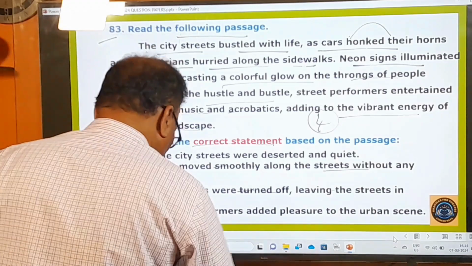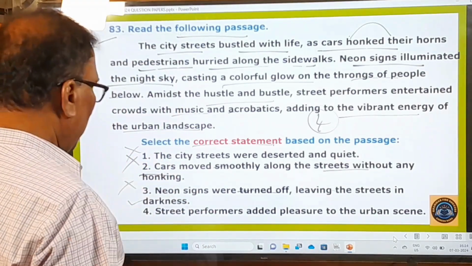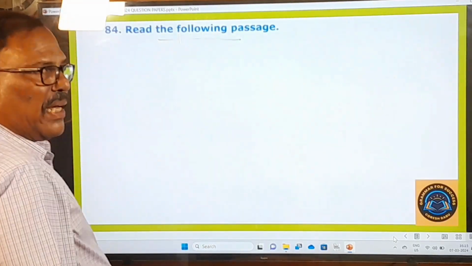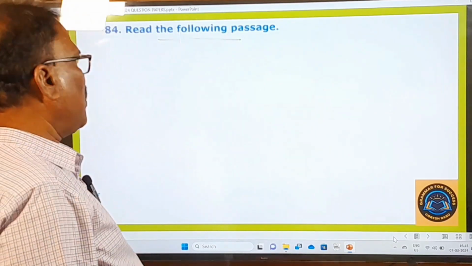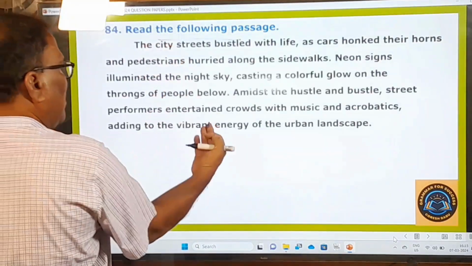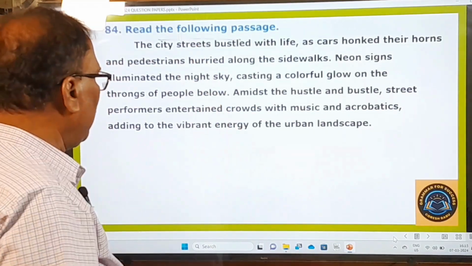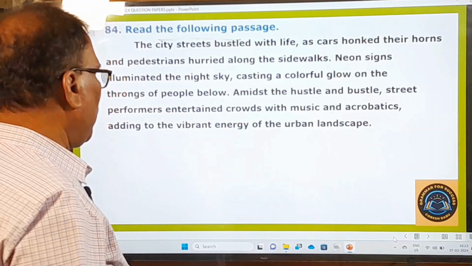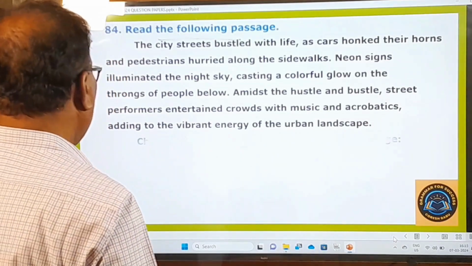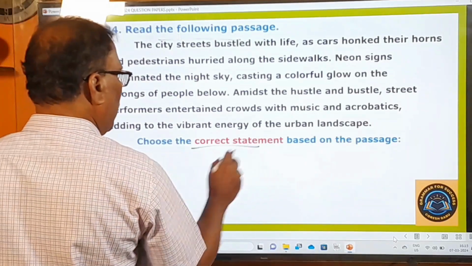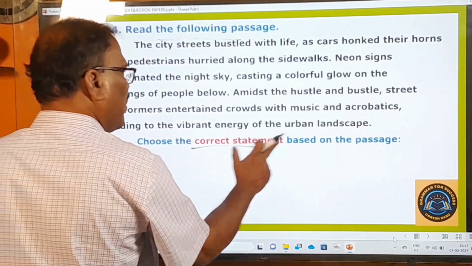Okay, now let's move on to the next question. Read the following passage. Again, the same passage is given, and one more question is given under that same passage that I have already read. I need not read it again, and I need not give you the meaning of this. Here let us look at the question. Choose the correct statement based on the passage.